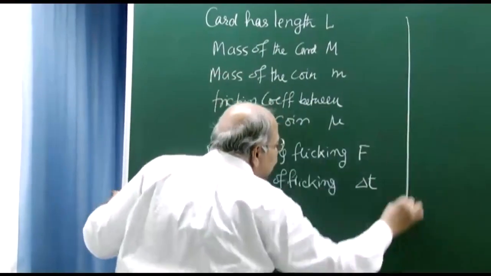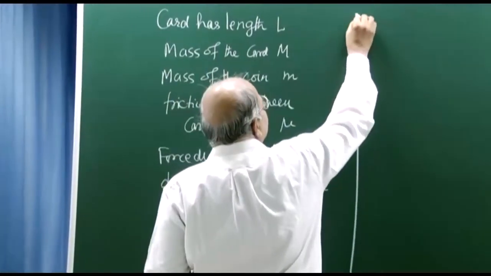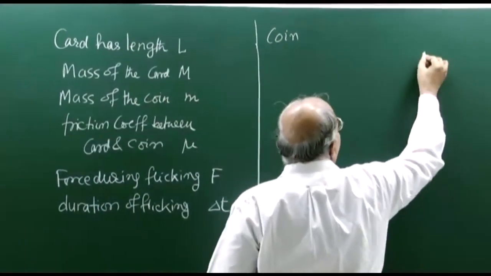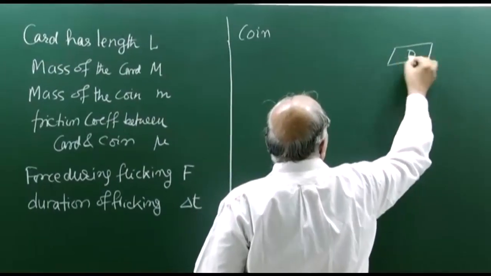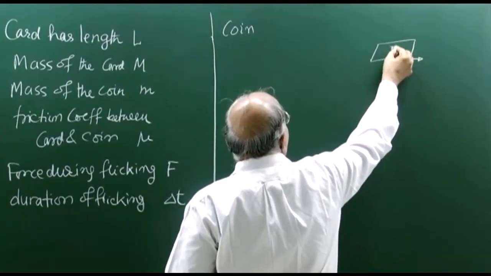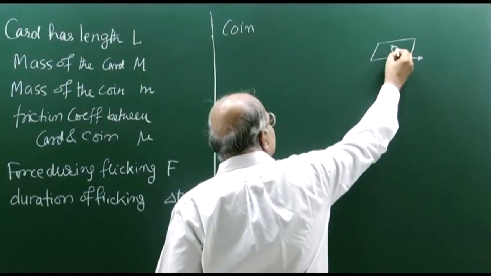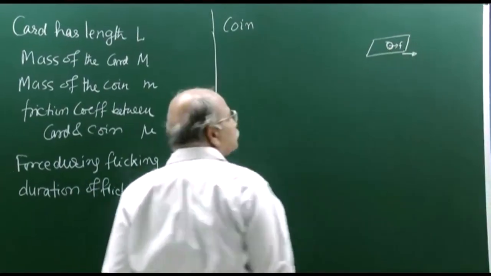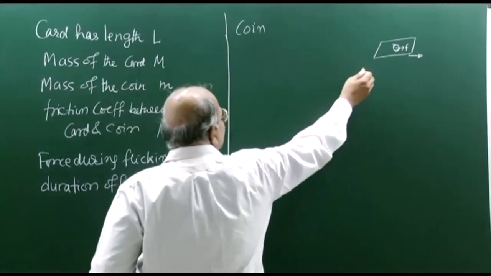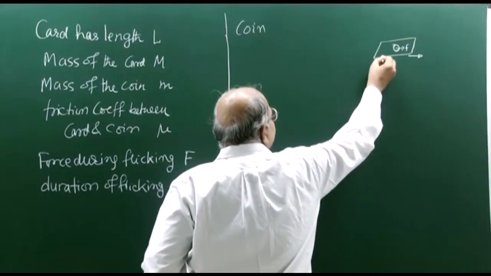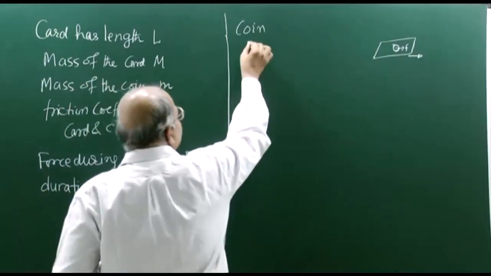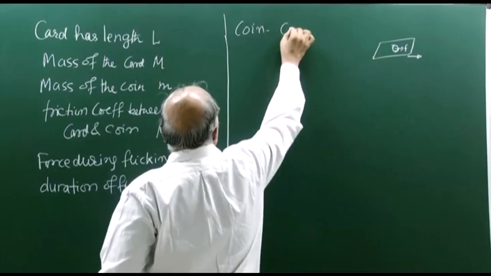So, what will be the equation, first, for the coin? What is happening? You have the card and the coin, and the card is moving this way. So, the coin is slipping on the card in the backward direction, and there will be some frictional force here. If you look at the card, there is a frictional force on the card also, in the backward direction. So, we have to work for the coin and also for the card.